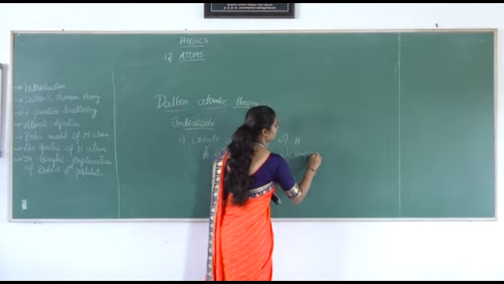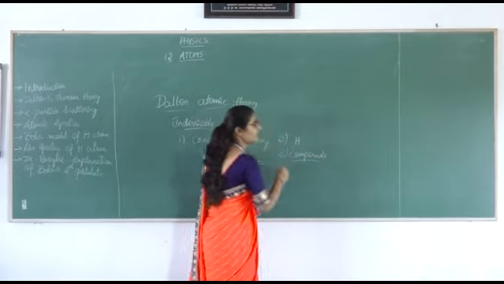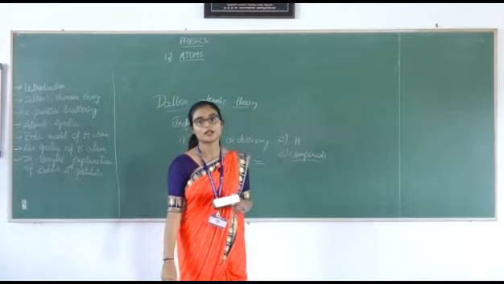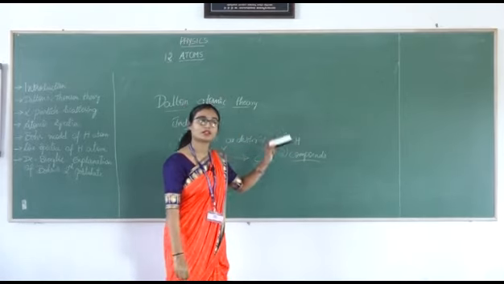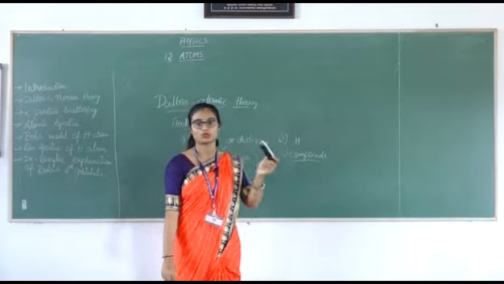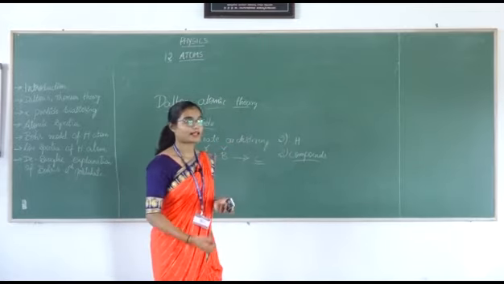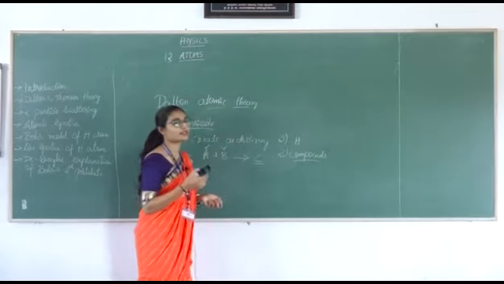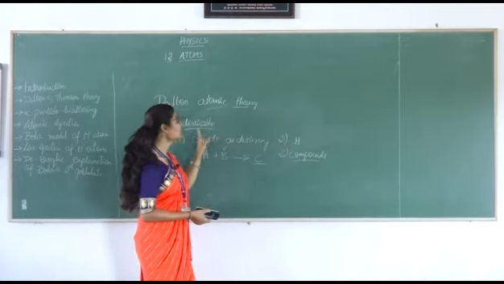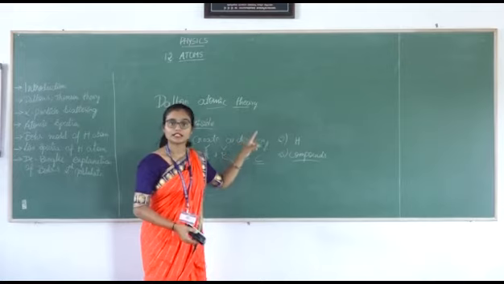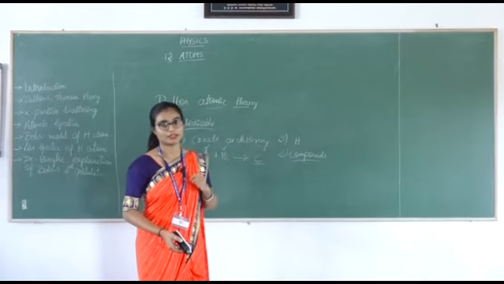Atoms combine to form compounds, and there are 118 elements in this universe. We have found only 118 elements in this universe, and you will learn about those in your chemistry classes. And these are the postulates, and this is the theory given by Dalton, where he said that matter is indivisible.